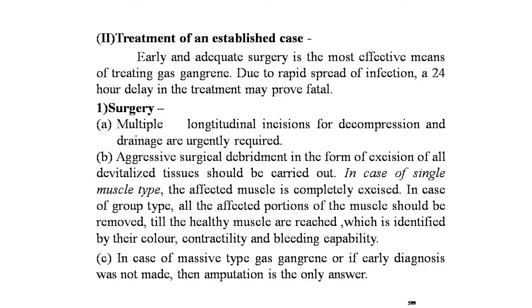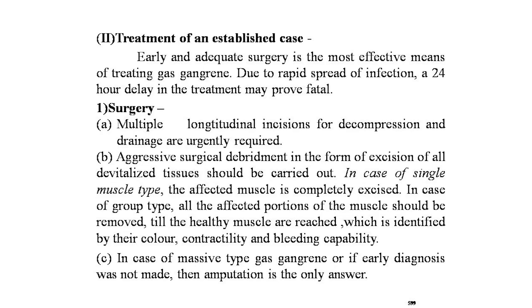Now the second line of treatment is the treatment of established cases. Early and adequate surgery is the most effective means of treating gas gangrene. Due to rapid spread of infection, a 24 hour delay in the treatment may prove fatal. First is the surgery. As soon as the diagnosis is established, multiple longitudinal incisions for decompression and drainage are urgently required. Aggressive surgical debridement in the form of excision of all devitalized tissues should be carried out.